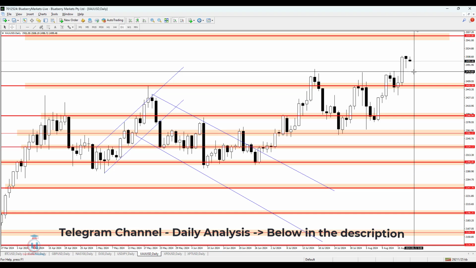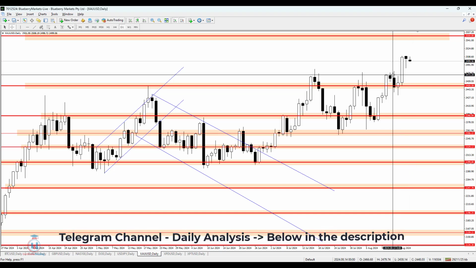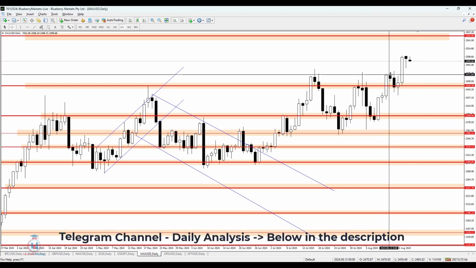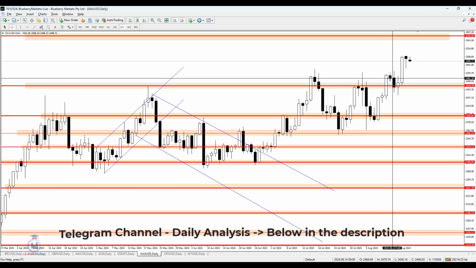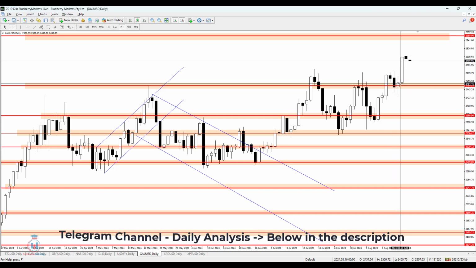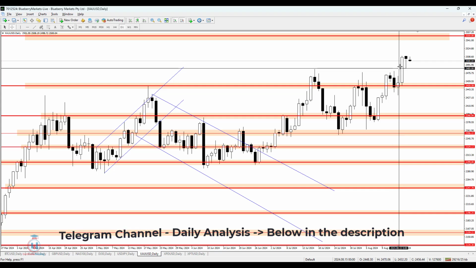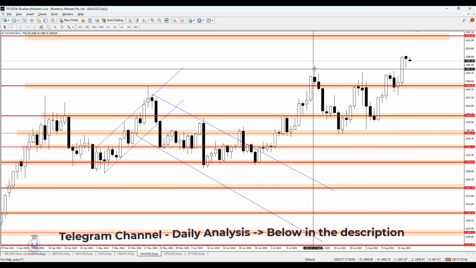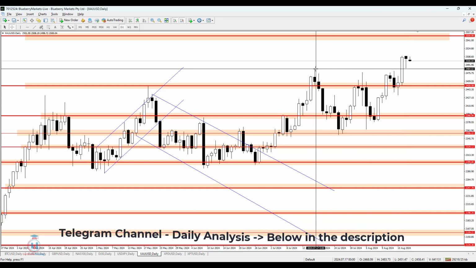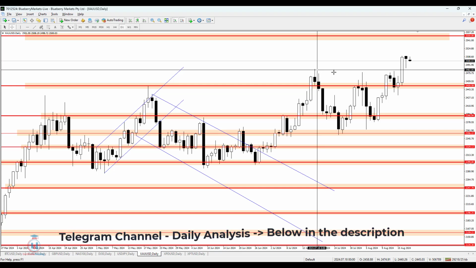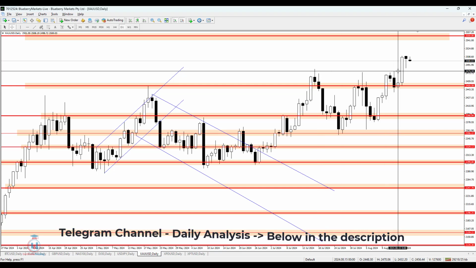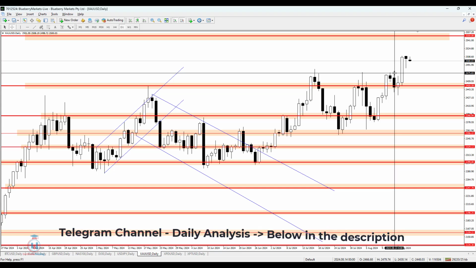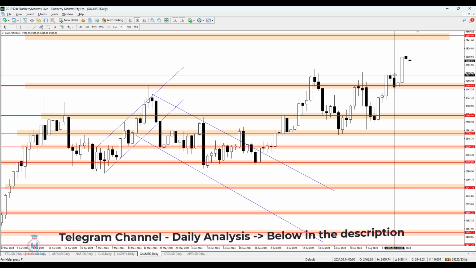So for now, what I'm expecting, there is a high probability that the price could go all the way back down to 2472.20. We can see that as support and resistance, a small one where the price had problems in the past going up, but then it has reversed back down, and then after the breakout has happened, the price has gone all the way back up. Now we can see that yesterday's candle this week has gone down to the first support, which is right here, very close to this one, where the high of this week is. Then the second one is this one here, 2479.59. Then we have this one, 2477, and then we have this one, 2472.